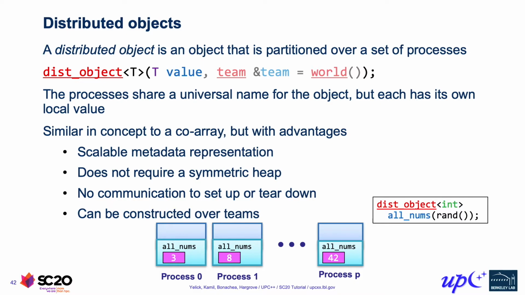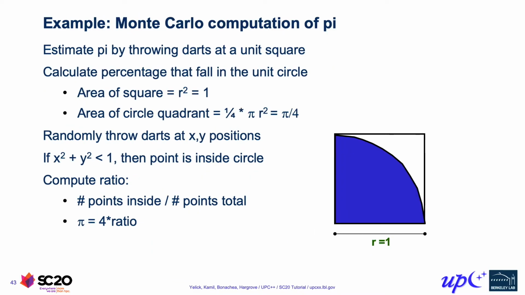Before we look at how to use distributed object to share the grid pointers inside the Jacobi example, let's take a look at a simpler example, that of a Monte Carlo computation of pi. The idea is that you randomly throw darts inside of the unit square and see how many of those land inside of the quadrant of the unit circle. That ratio geometrically is pi over 4. So by doing this many times, we can get an estimation of the value of pi.